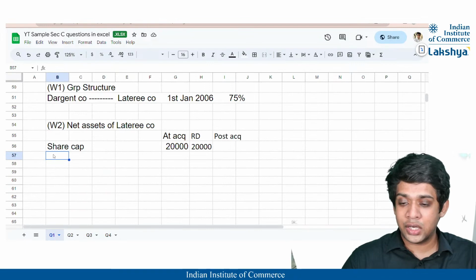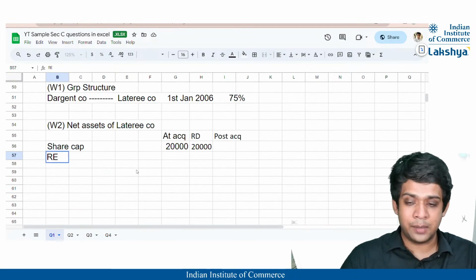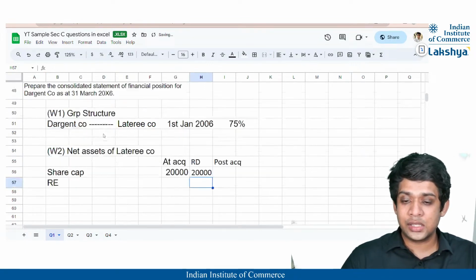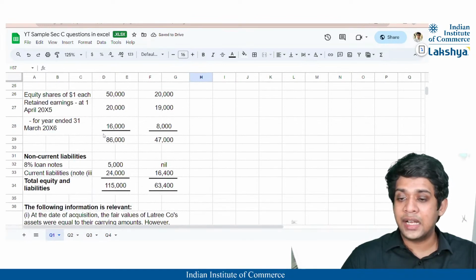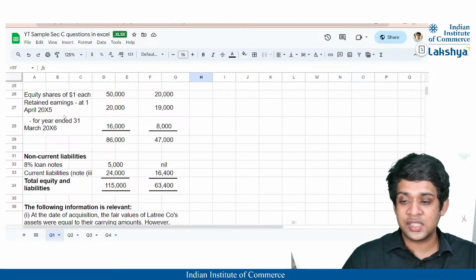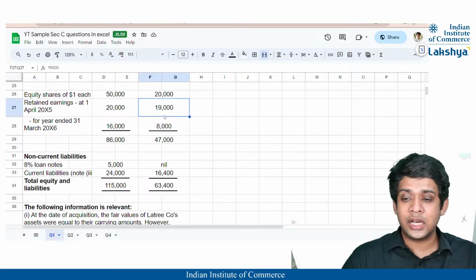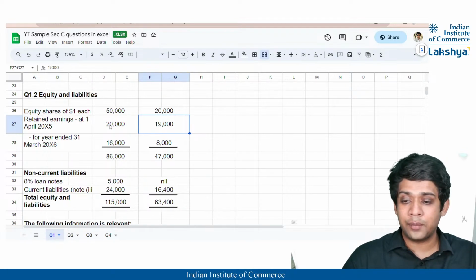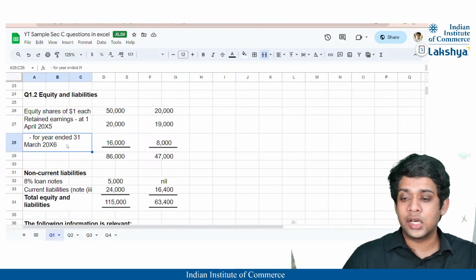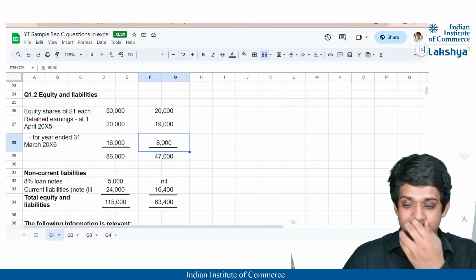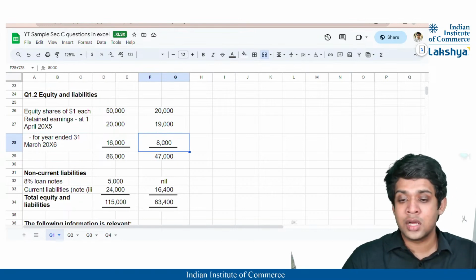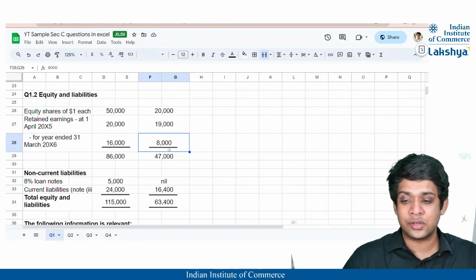So we have the retained earnings of the subsidiary company. What is the retained earnings of the subsidiary company? At 1st April 2005, it is 19,000, okay? And here it is 8,000, correct? So retained earnings at 1st April 2005 was 19,000, and for the year ended 31st March 2006, it is 8,000, correct? That means technically the profit for the year is 8,000, right?